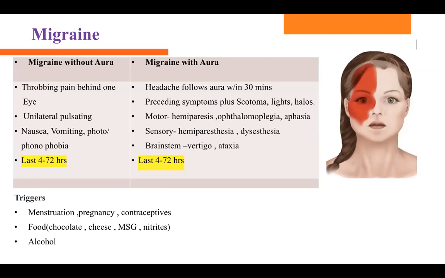Migraine without aura means they are not having any kind of symptoms and they are just having plain old unilateral pulsatile throbbing headaches. They also sometimes have photophobia, nausea, vomiting as well. That is migraine without aura, okay? There are certain triggers for migraine. Pregnancy is a trigger for migraine. Certain foods are triggers: chocolate, cheese, MSG, nitrates, alcohol, all of those are triggers for migraine.